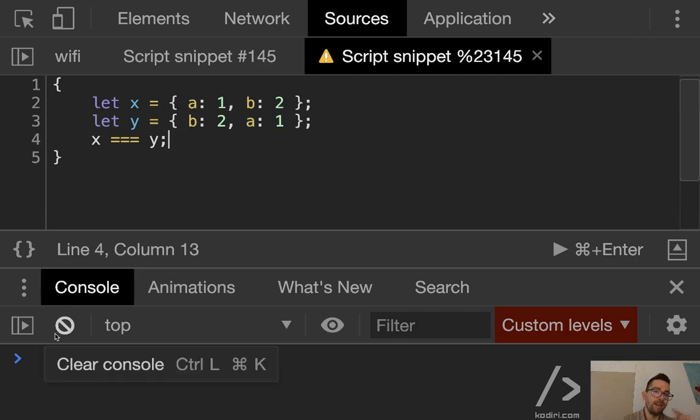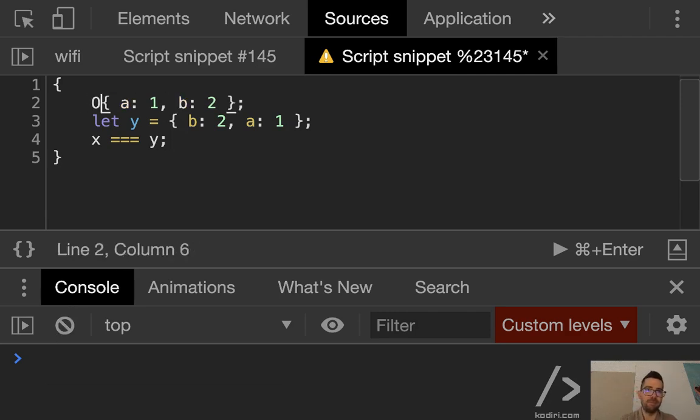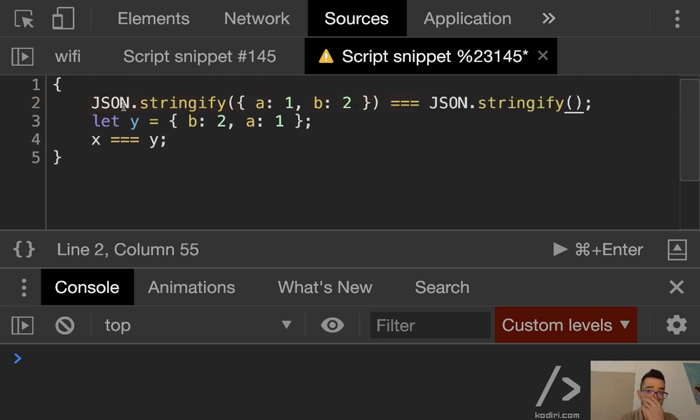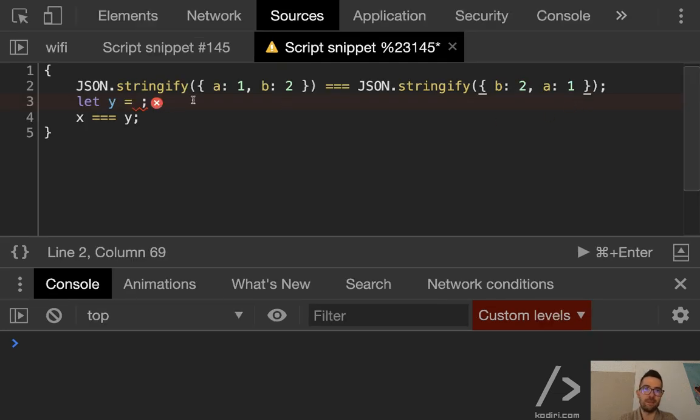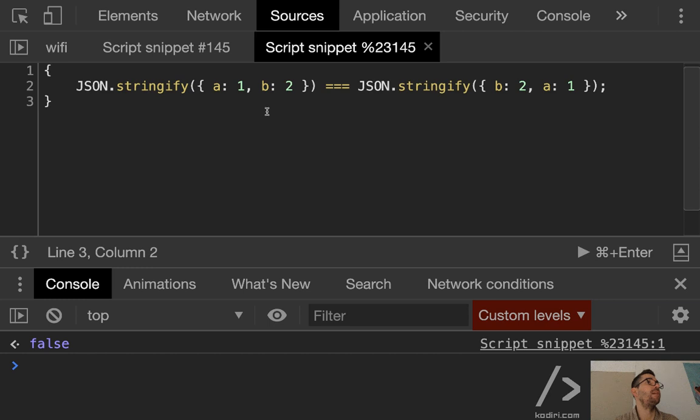But then my question is, if I stringify them, true or false? False. Why false? Because I inverted the keys of the object. That's correct. The strings, if I take them literally, character by character, are not the same.